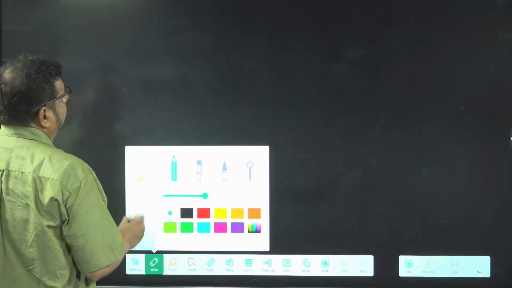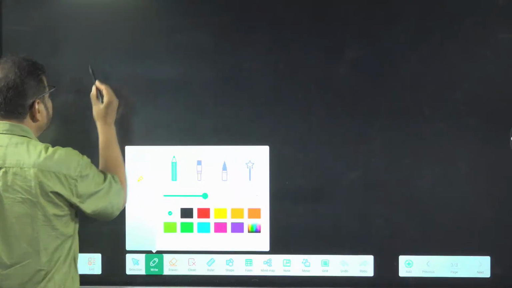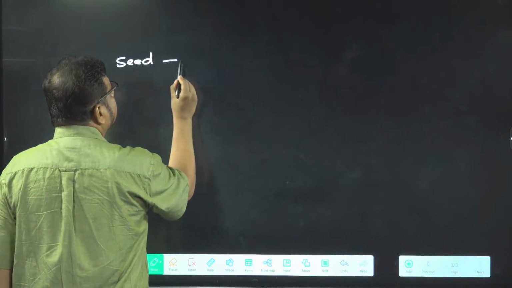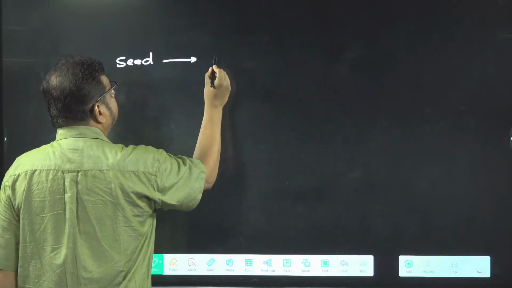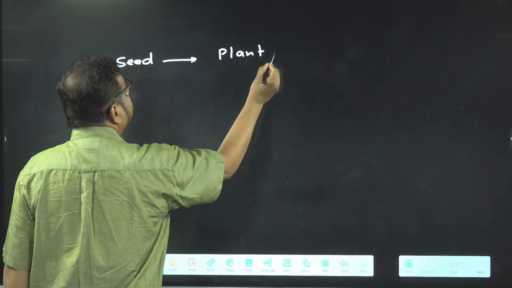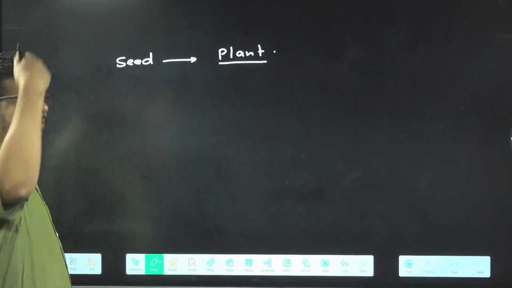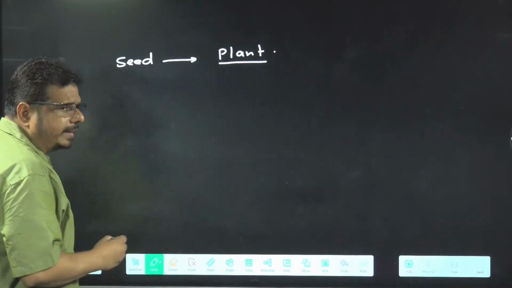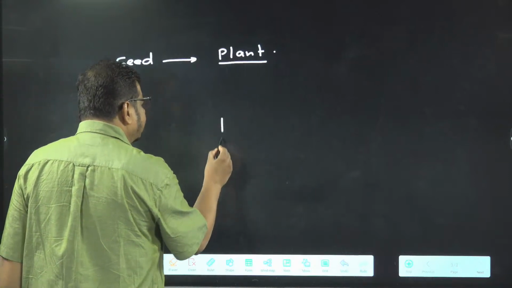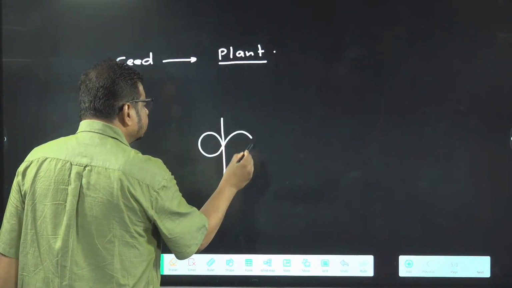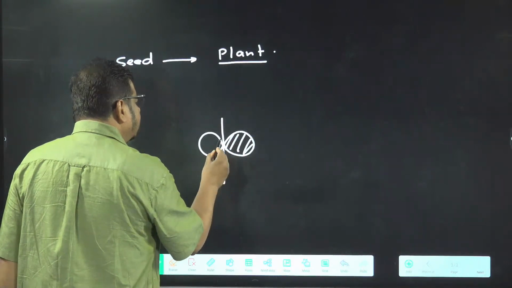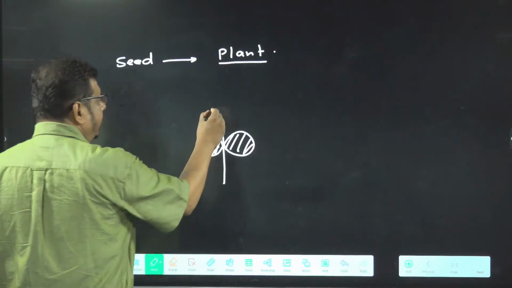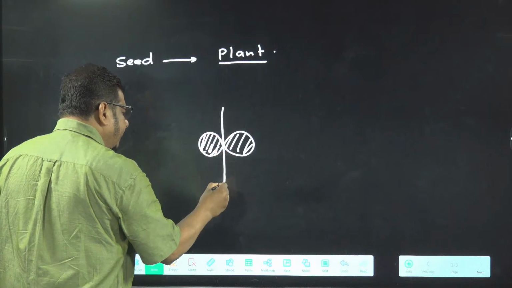You just try to understand. Actually, what has happened? The seed is converting into which one? A plant. First it forms the seedling, and after the seedling, it forms a new plant. So if you talk about seed germination, suppose that this is an embryo. Okay, ji. This is an embryo, and it is the embryo of a dicot seed.